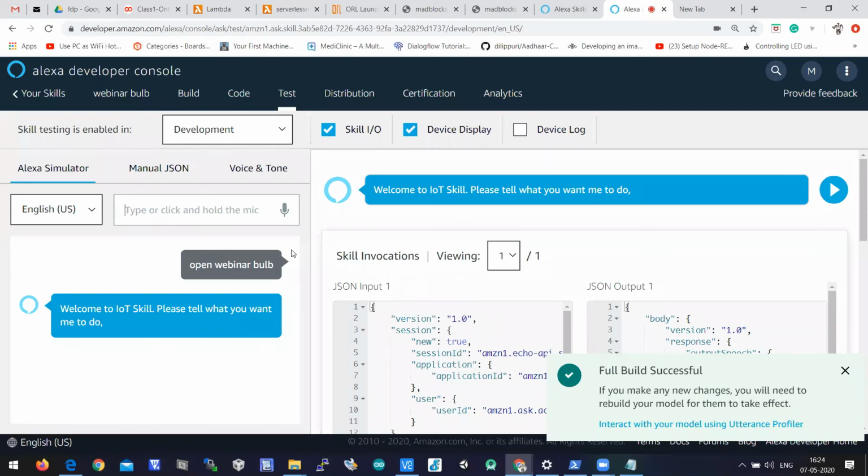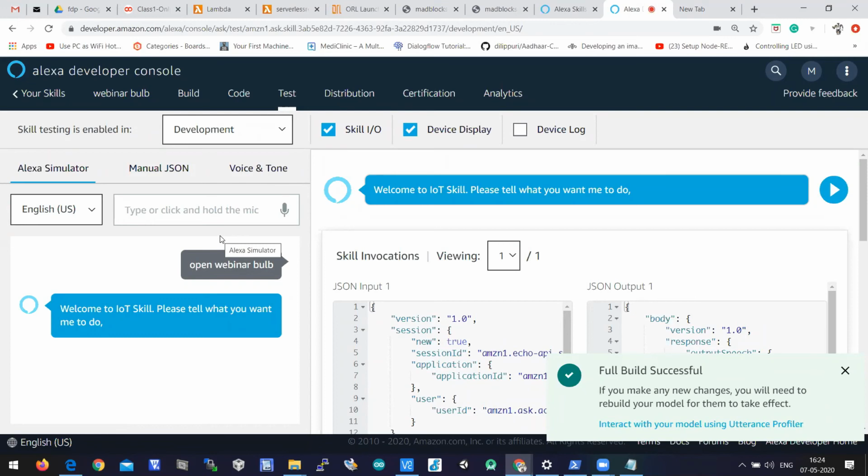You should be able to get a welcome response here, the welcome response which is written there: welcome to IoT skill, or welcome to my skill. Please tell me what you want me to do. Have you got this welcome response? If you get the welcome response, it indirectly means that your skill and Lambda function are connected.